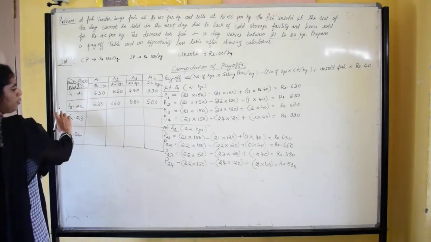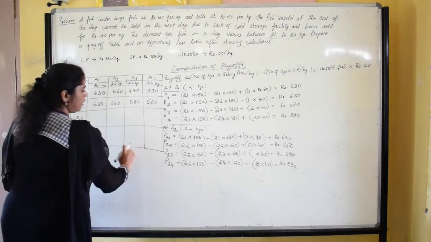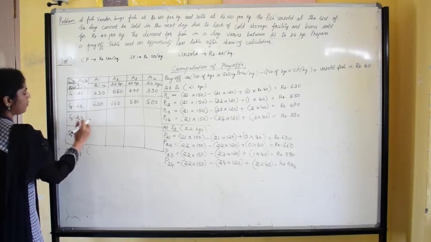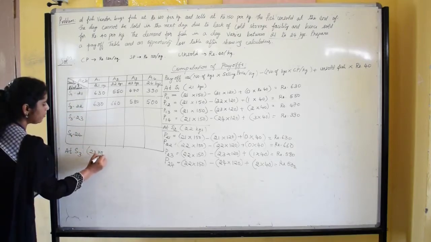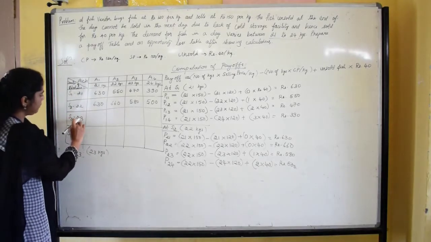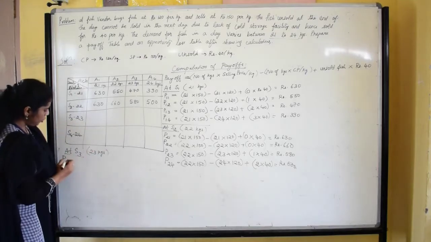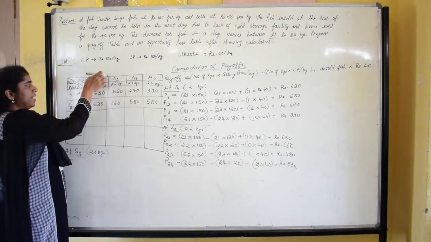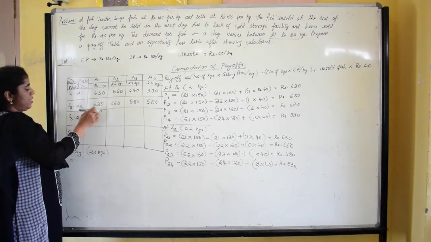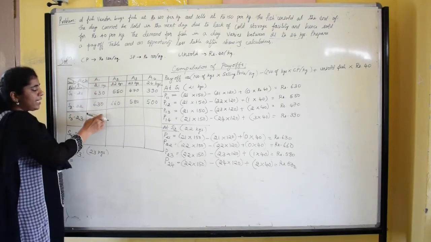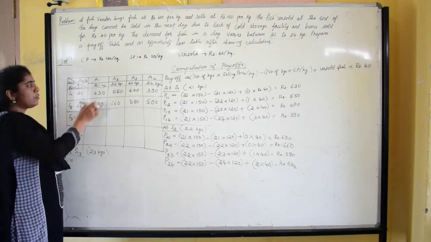Next we are going to have the calculation for state of nature S3, where the demand is for 23 kgs of fish in the market. Payoff value at third row, first column: the vendor has 21 kgs of fish and the demand is for 23 kgs, but he has only 21 kg of fish. Even though the demand is higher, he can sell only 21 kg.